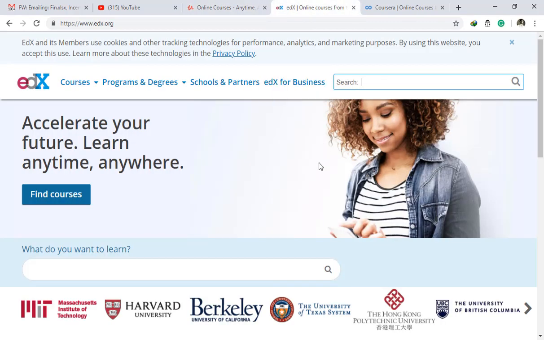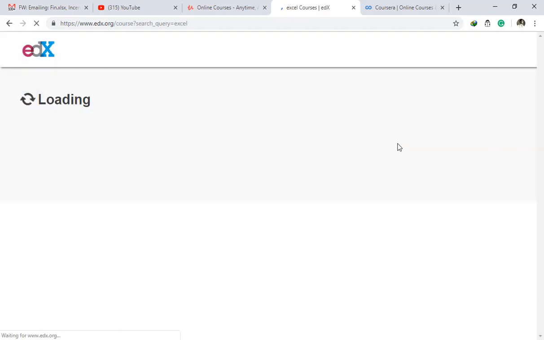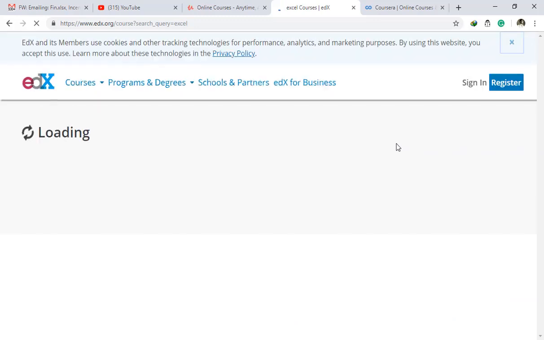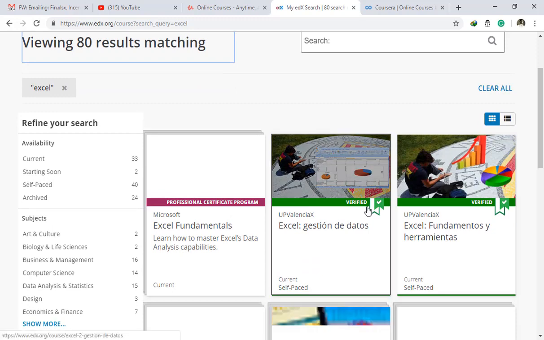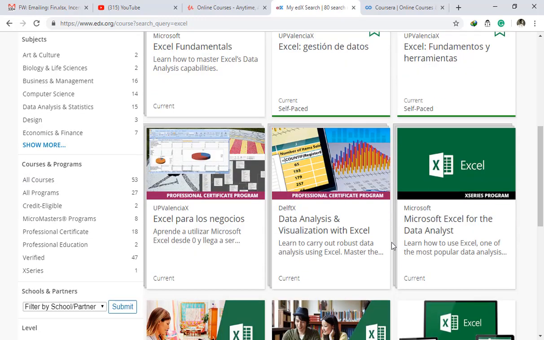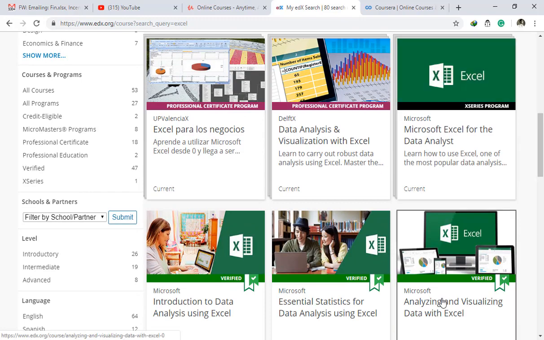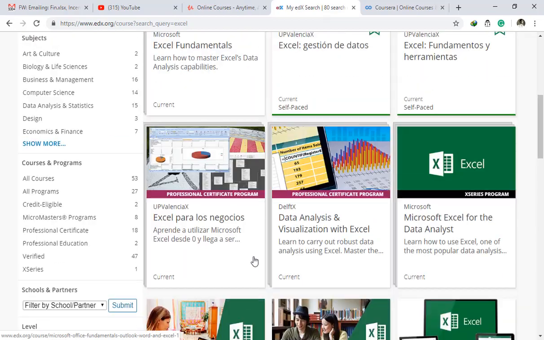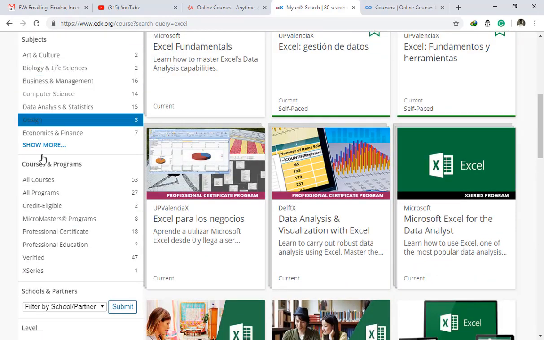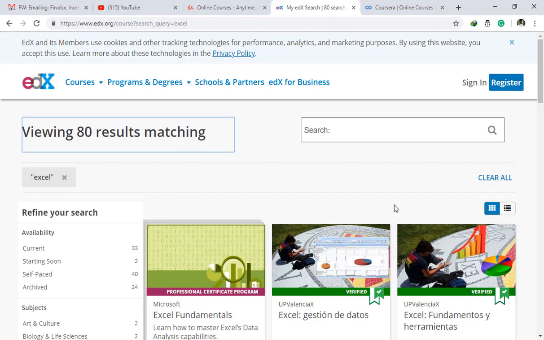Alright, the second website is edX.org. This is a simple URL. Go to their search bar and write, for example, Excel or any other skill set you want to find out. It will load, and it will show you some paid courses and also free of cost courses. You can click on those and enroll in those Excel courses. This is a very big library of different kinds of skill sets.